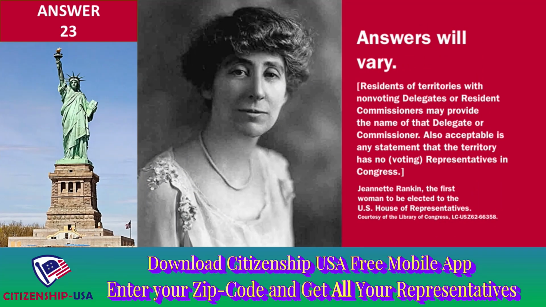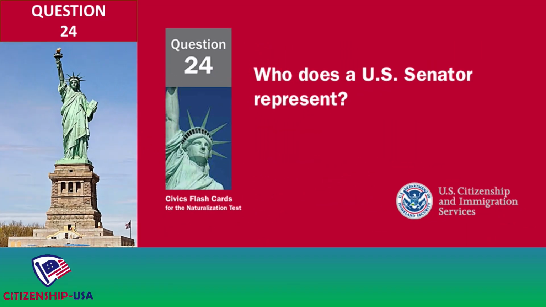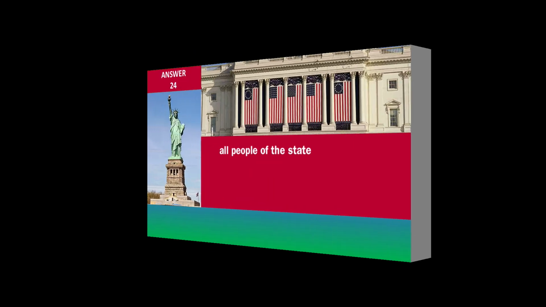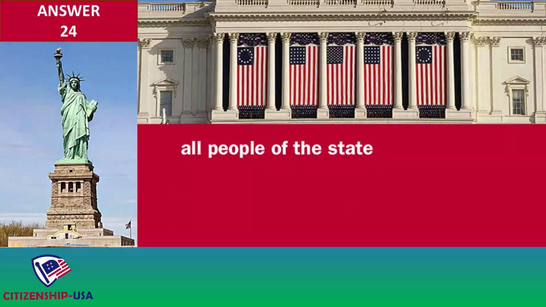Answers will vary. Residents of territories with non-voting delegates or resident commissioners may provide the name of that delegate or commissioner. Also acceptable is any statement that the territory has no voting representatives in Congress. Who does a U.S. senator represent? All people of the state.